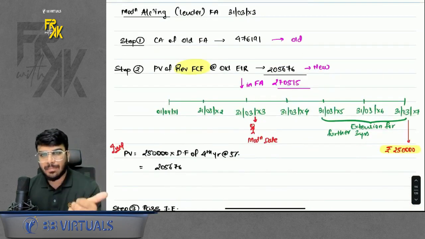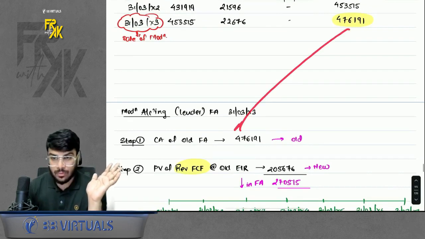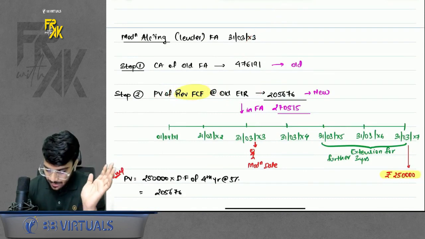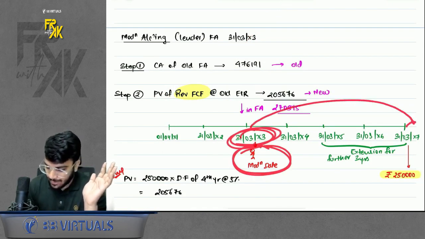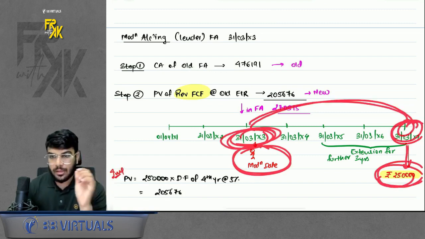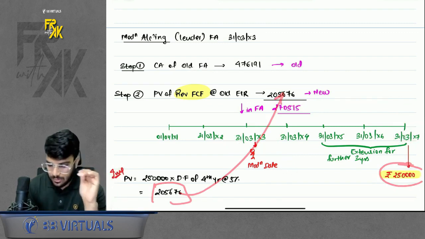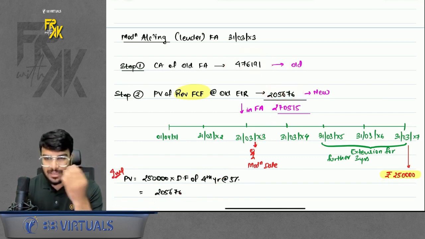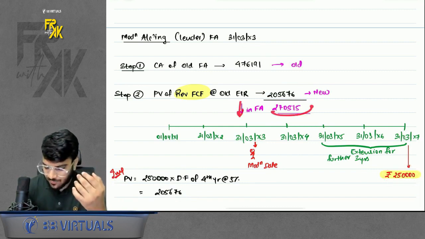How to do it? Step number 1 carrying amount of old financial asset, we already get from the old LAT. Then present value of revised FCF at old EIR. You are standing somewhere here on 31st March 13. It is said that the repayment will now happen on 31st March 17, that also only 2 lakh 50. So if you count year till year, take the 4th year discounting factor for this. So you got the present value. This is the old value, this is the new value. You have to reduce the asset drastically because the repayment previously was 5 lakhs, now it is only 2 lakh 50. So of course it will reduce the financial asset.